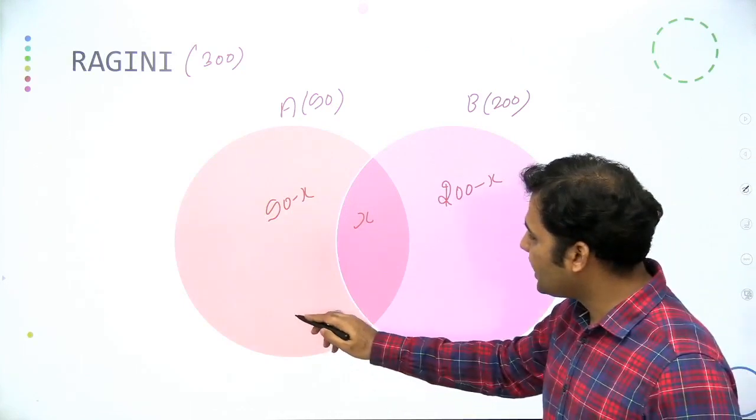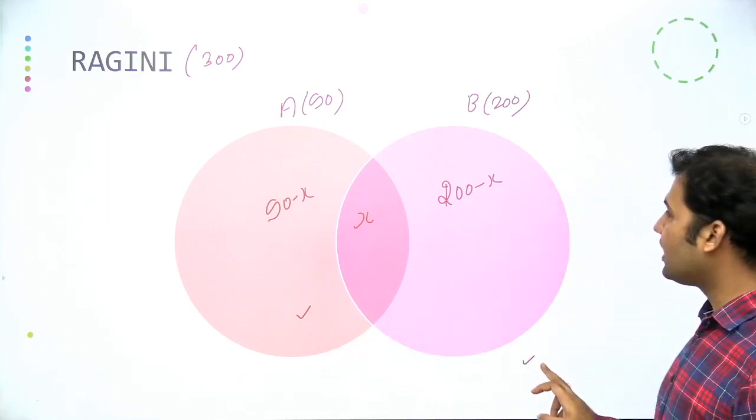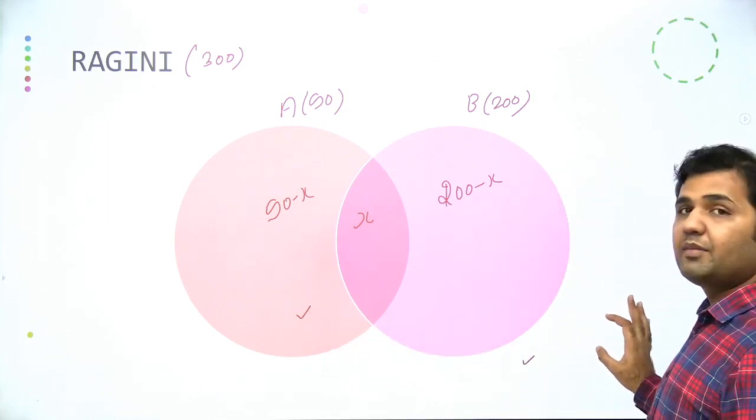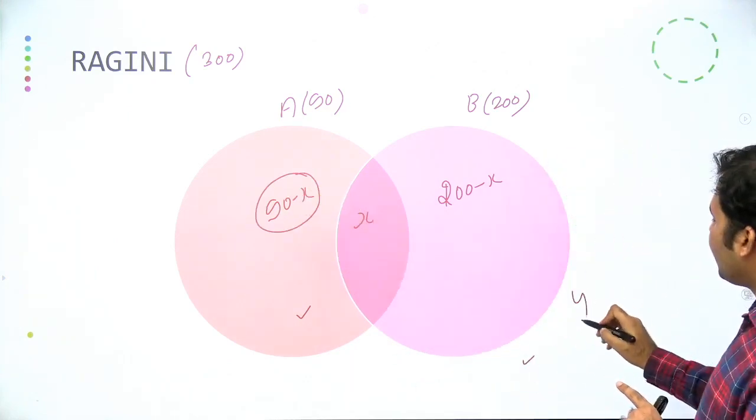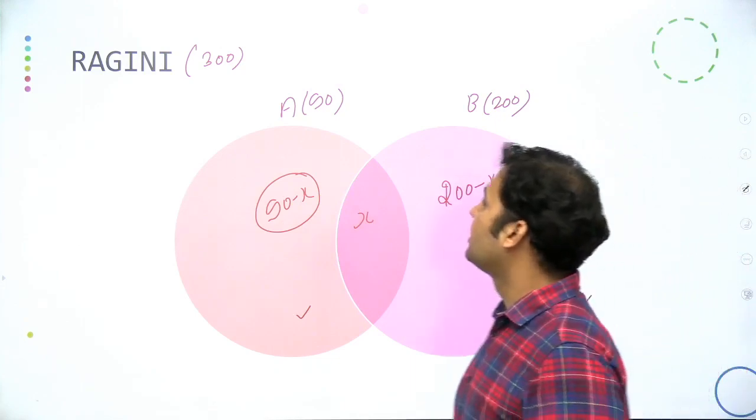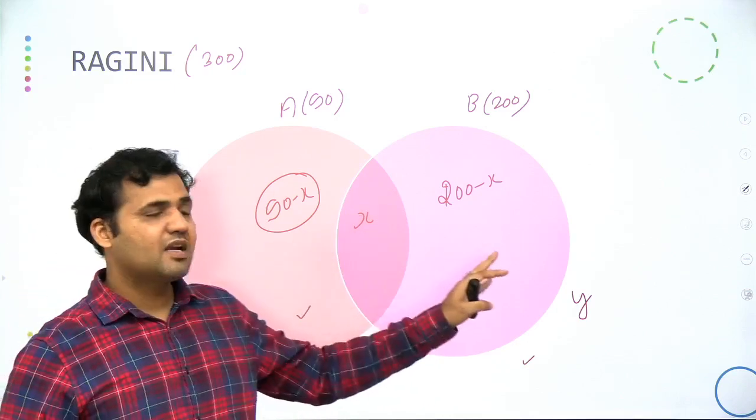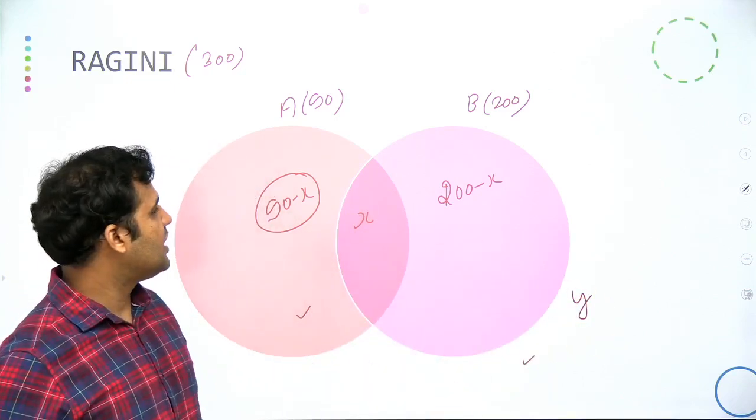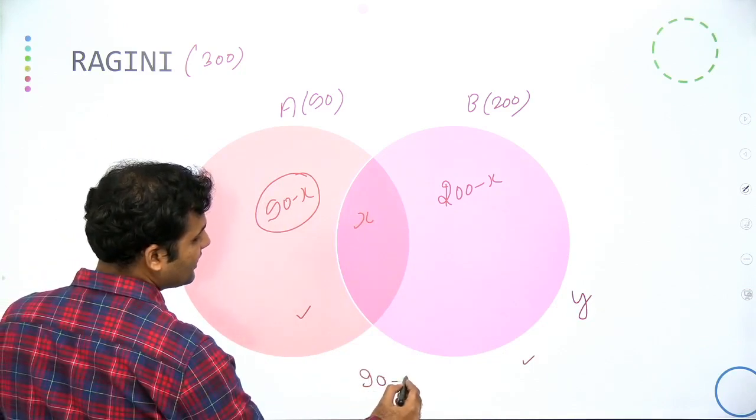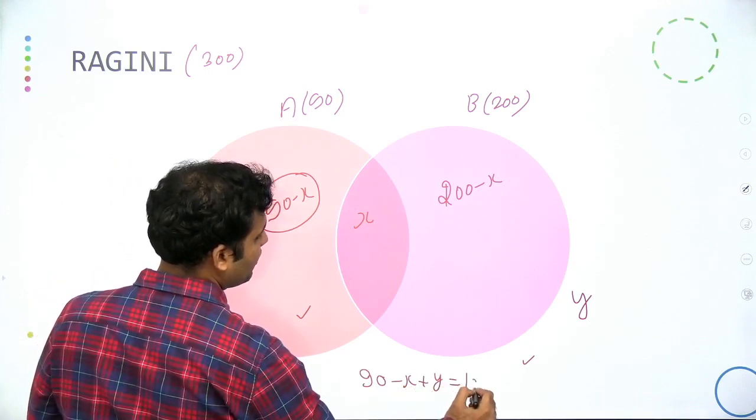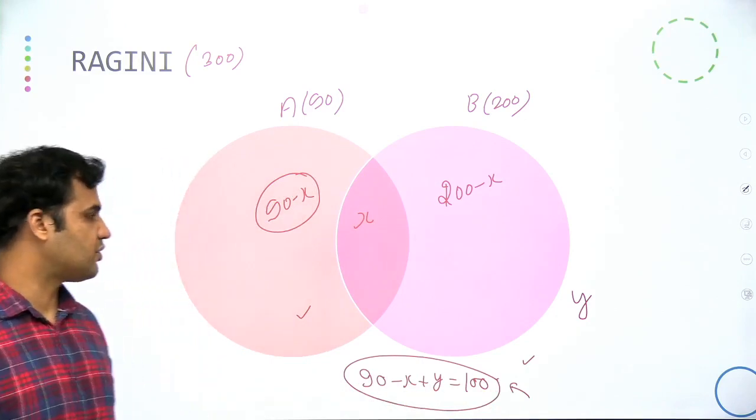That means the value that will be coming over here as well as the value that will be coming over here, the total of these two values will be equal to 100. So we have 90 minus x over here, and let's say the number of candidates who are not supporting either of A and B, outside of this region, is y. So 90 minus x plus y will be equal to 100, but we do not know what is the value of y, so you'll have to keep it on hold.